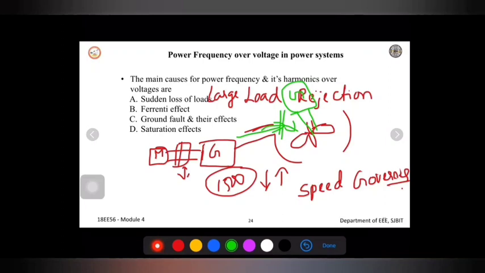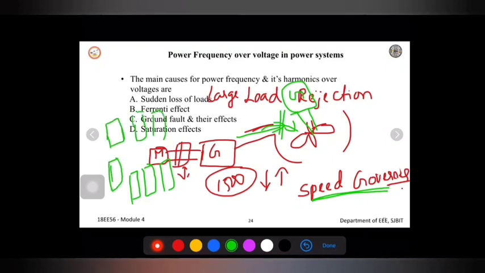This water can be controlled by a speed governor, where we will be having gates to this turbine. These gates will be present in a circular position. These gates will open and close whenever I want to inject water with a high pressure or low pressure. It will be in a circular way. I am unable to show the circular gate here, so the gates will be in this way. So now what happens here?